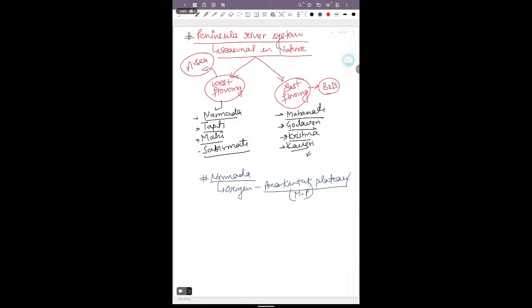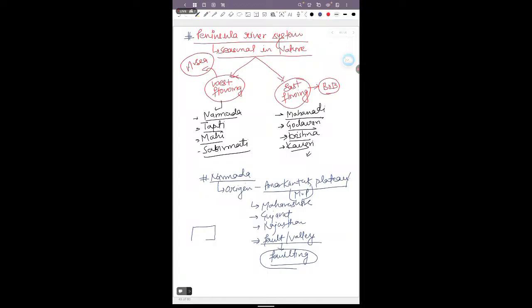After originating from the Amarkantak Plateau, the river flows through Maharashtra, Gujarat, and this river's drainage basin is also in Rajasthan. And the river flows through a fault valley, and the formation of that valley is because of faulting. What is faulting? Faulting means when two lithospheric plates, because of their tensile force, move against each other, then the plate gets broken and the valleys are formed.